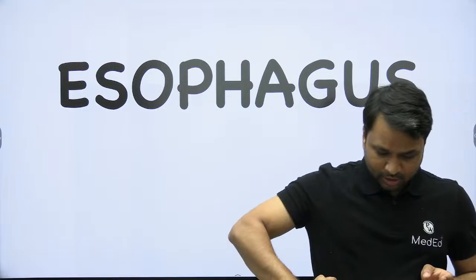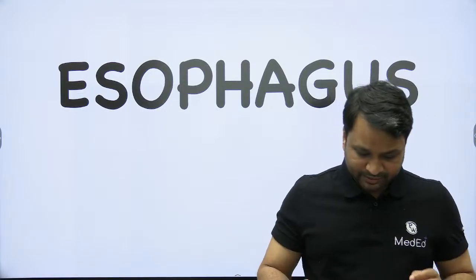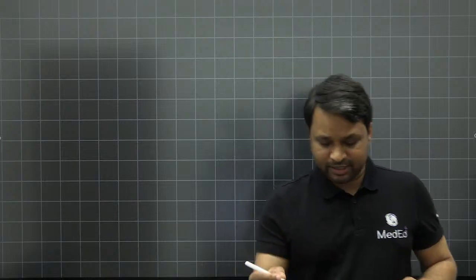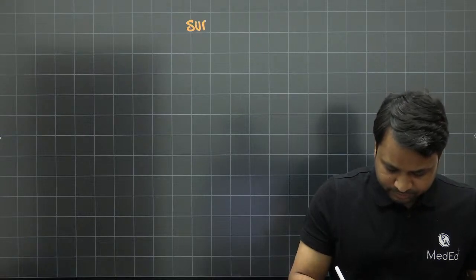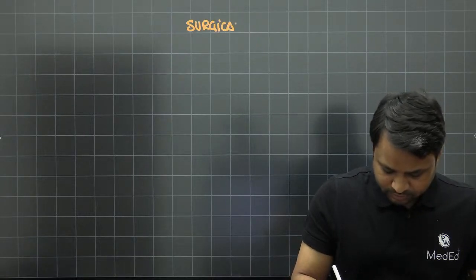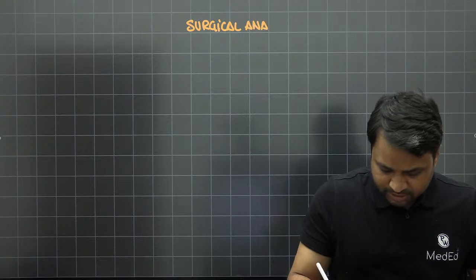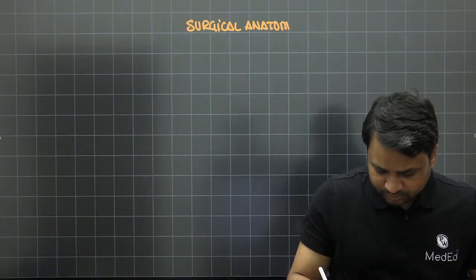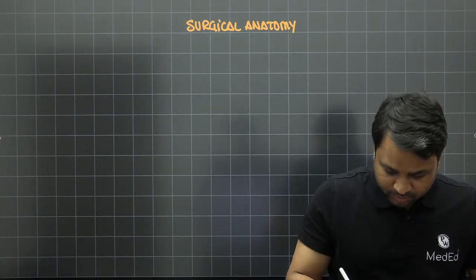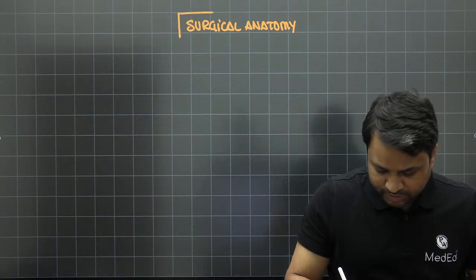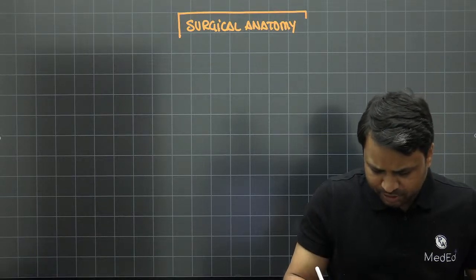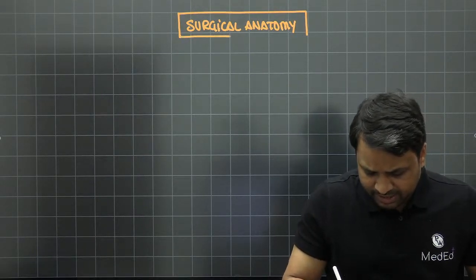Let's start our discussion without wasting any further time. So आज हम बात करेंगे esophagus की, and esophagus will start with the surgical anatomy as we always do. So we'll start with the surgical anatomy of the esophagus. Now, many things which we are going to discuss here are going to be absolutely relevant as we go down.